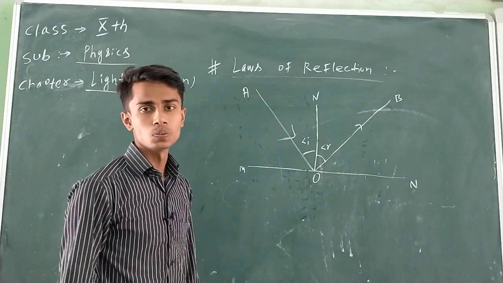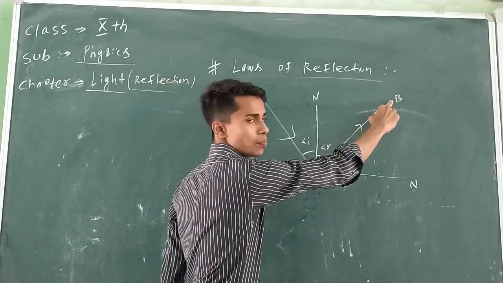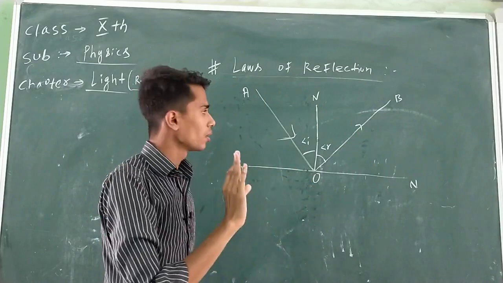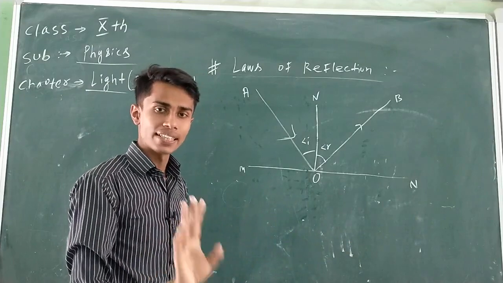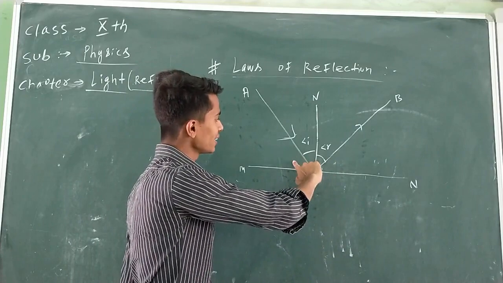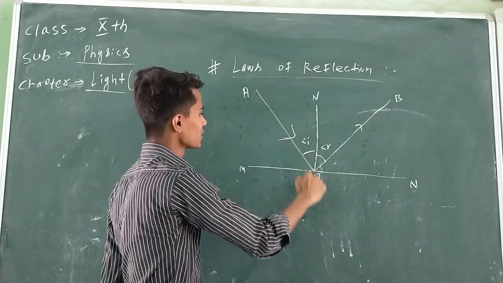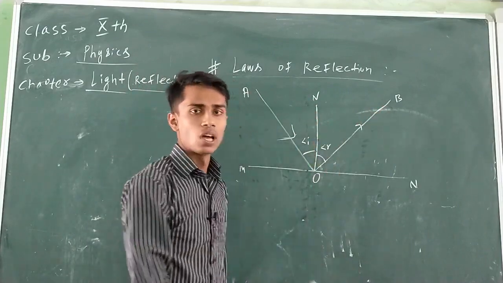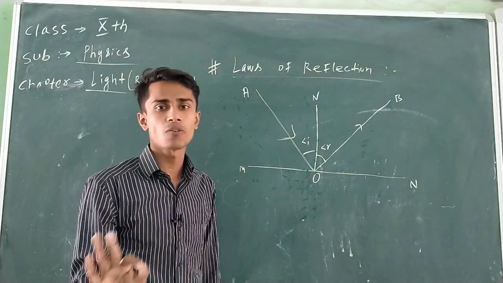Now come to law 2. OA is striking the surface at O and it is returning back. Always while hitting a surface, the reflected light ray will return in such a way that the reflected light ray makes the same angle with the normal that the incident ray makes with the normal. What is the angle of incidence? The angle between the incident ray and the normal. And what is the angle of reflection? The angle between the reflected ray and the normal. Always the angle of incidence is equal to the angle of reflection. Yes or not? This is the second law of reflection.